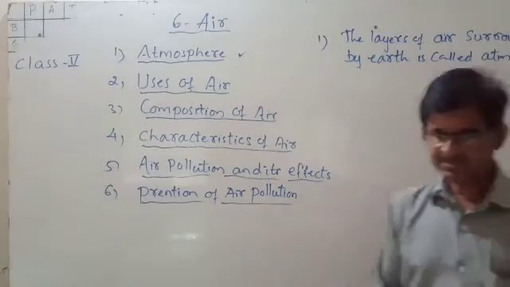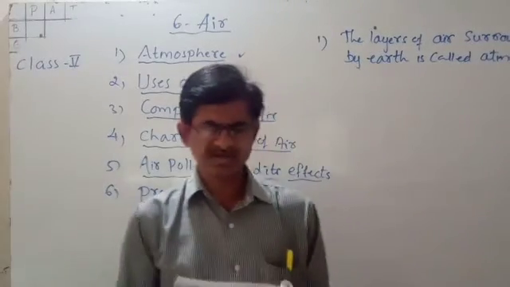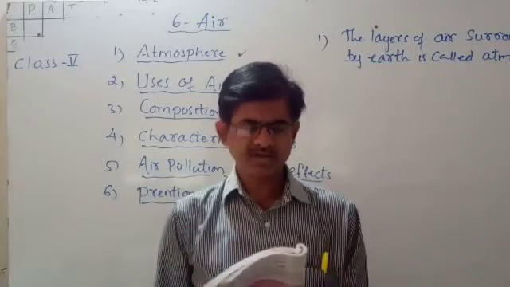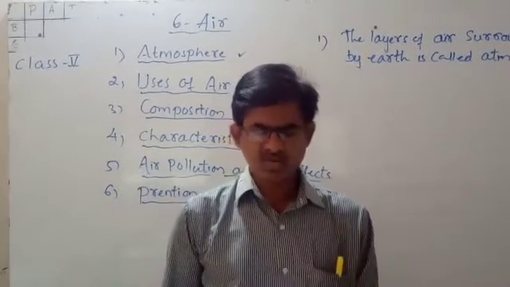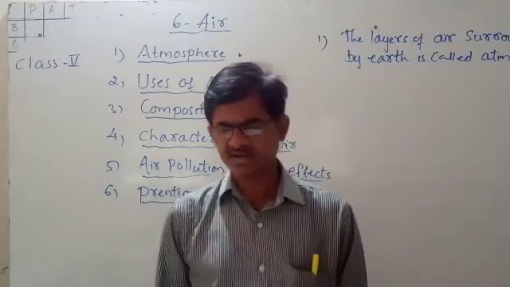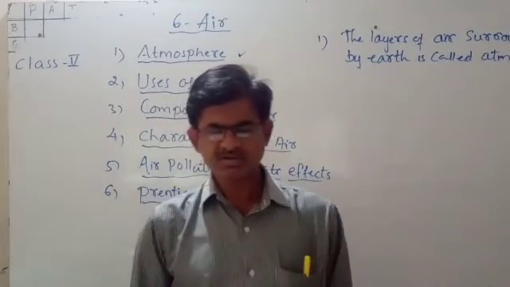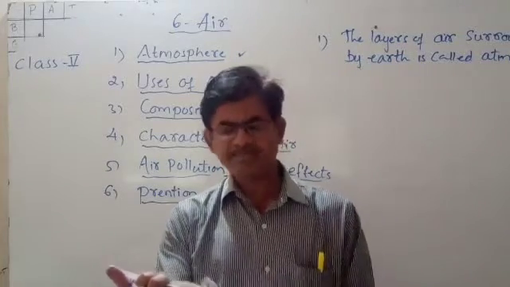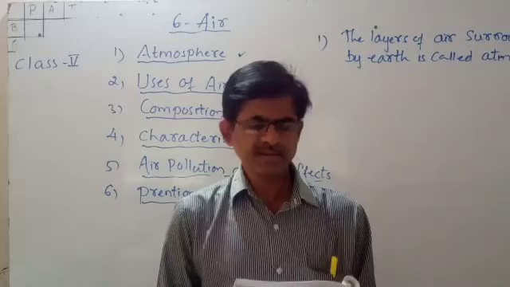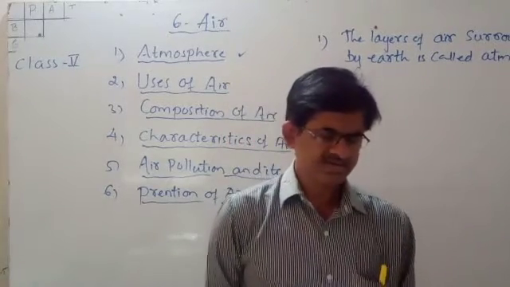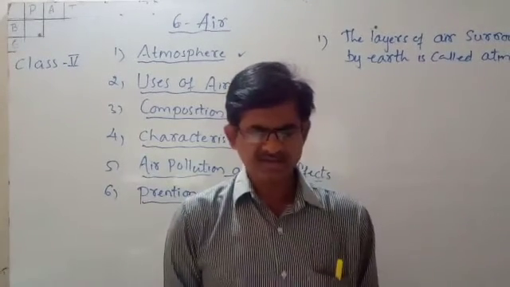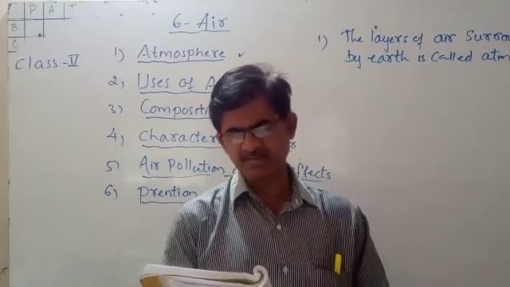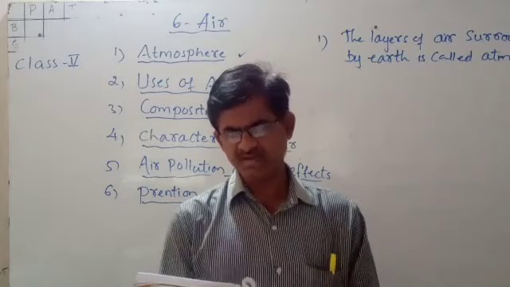You can see the air is a mixture of nitrogen, that is 78%, oxygen 21%, carbon dioxide 0.04%, and water vapor, noble gases and dust particles, about 0.96%. You can see in the book, page number 77. You can see the diagram on page 77.